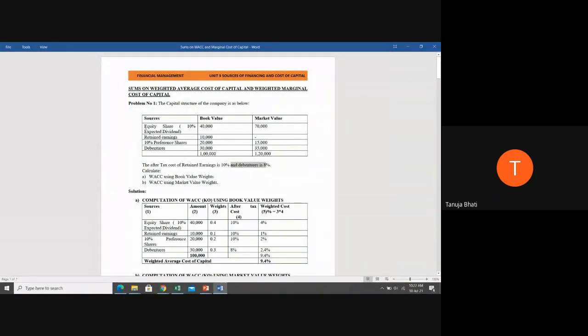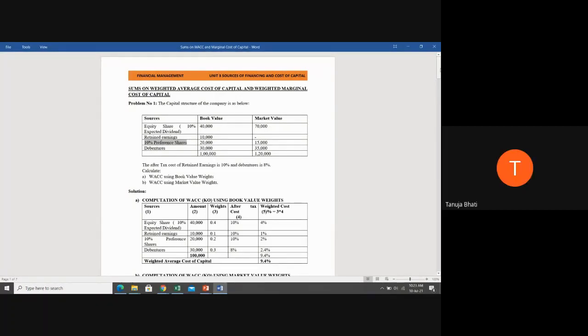Now, can anyone tell me what is the cost of equity share in this particular problem? What will be Ke? Cost of equity is nothing but the expected dividend, right? The dividend to the shareholders is the cost of equity. So here Ke will be 10%. Can anyone tell me what is the cost of preference shares? What is Kp? Yes, students? 10%. Very good.